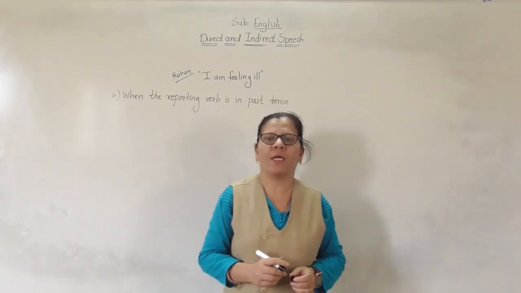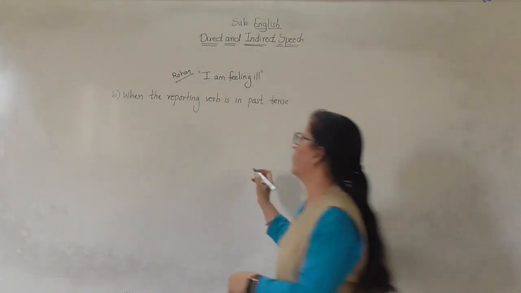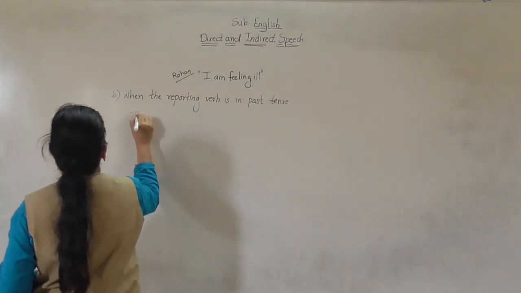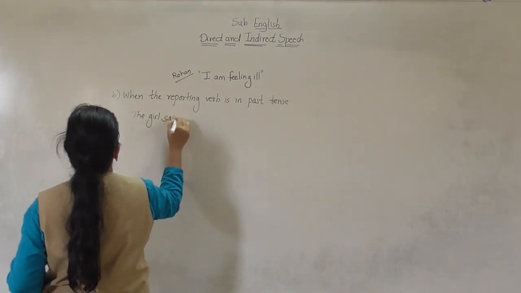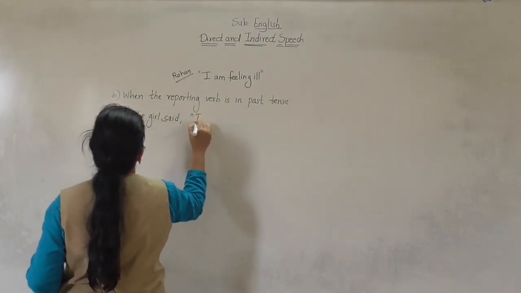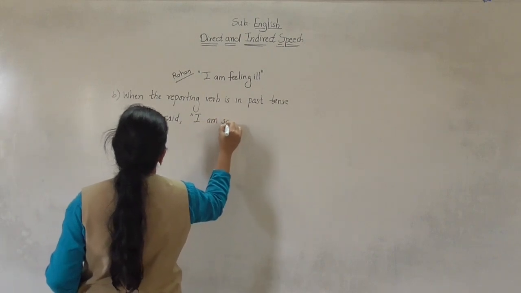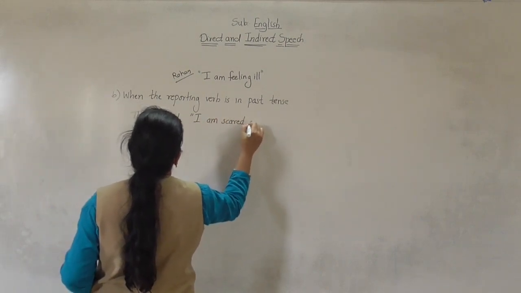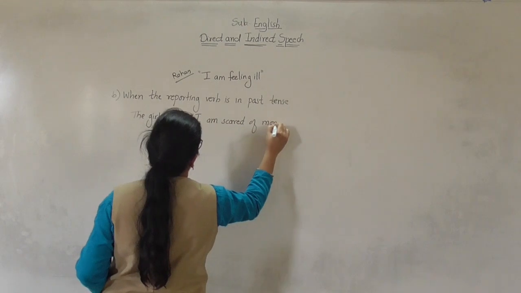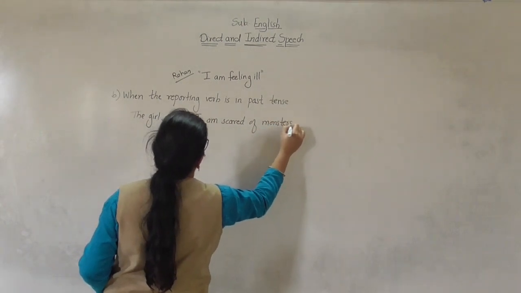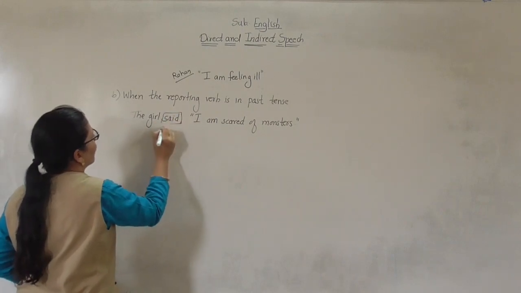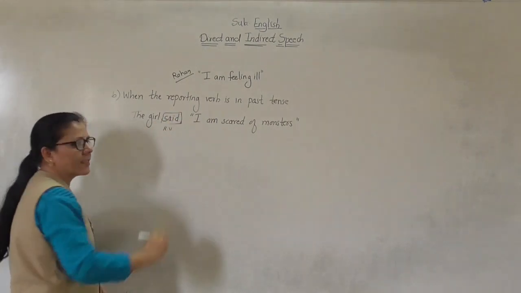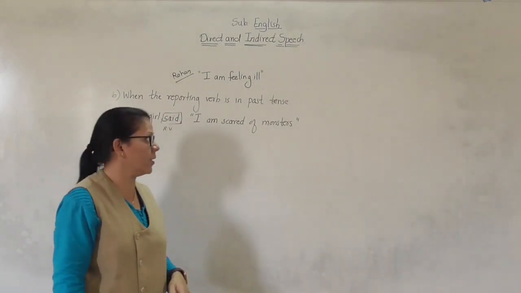So when the reporting verb is in past tense, then the tense of reported speech will change accordingly. Let us understand with the help of example. The girl said, "I am scared of monsters." Now the reporting verb is said, it is in past tense.